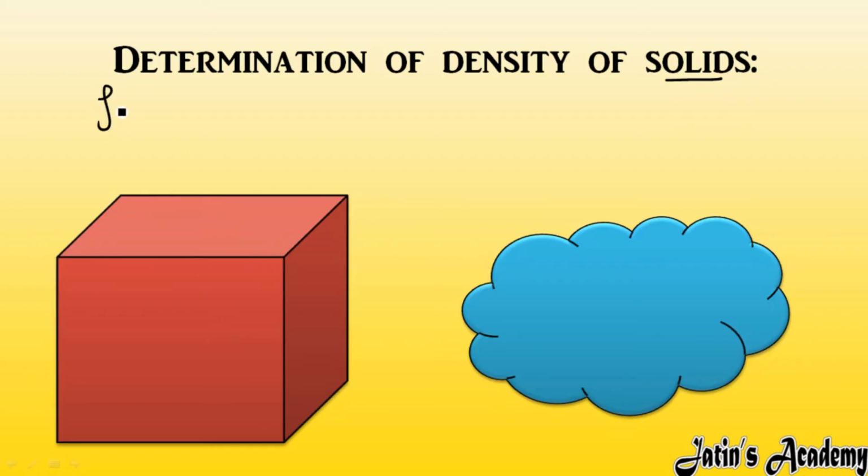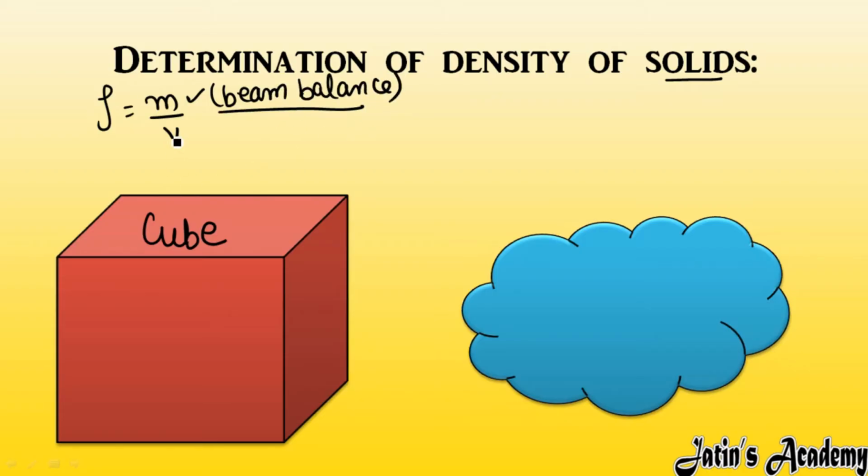As we know, density is equal to mass by volume, and I want to measure, for example, the density of this cube. This is a regular solid cube. How will I measure the mass? Simply by using the beam balance. I will take the beam balance and I will measure the mass of this cube easily.